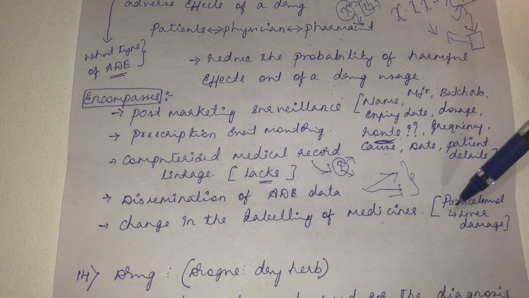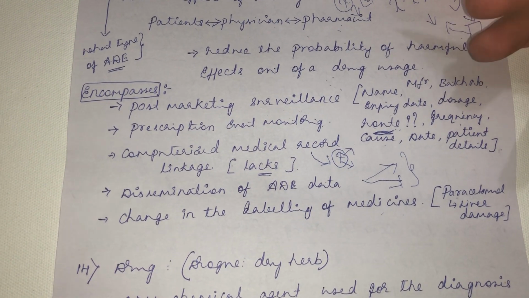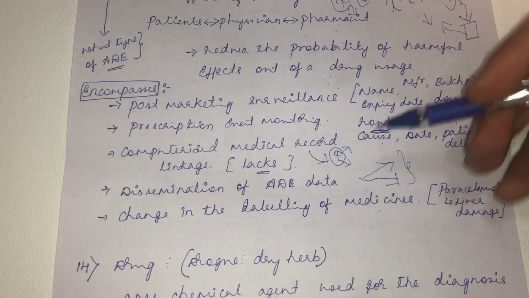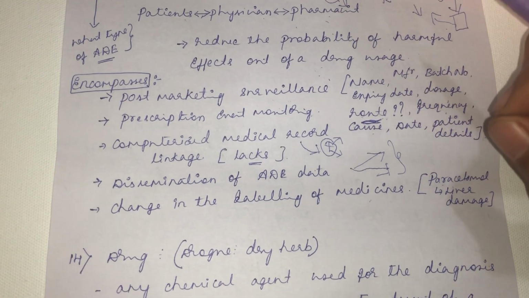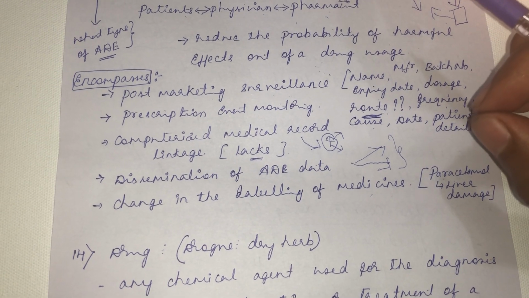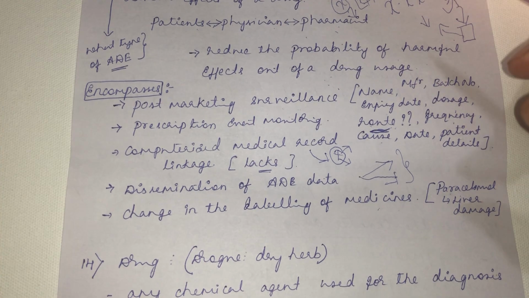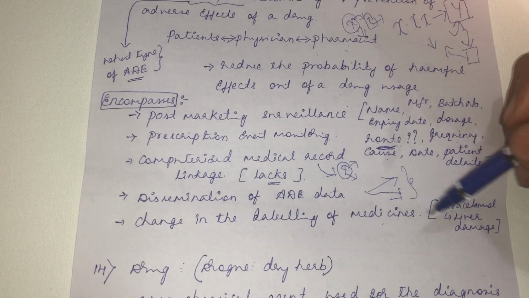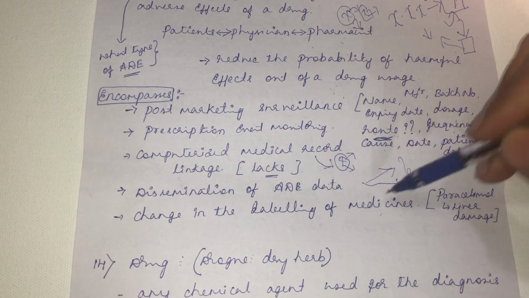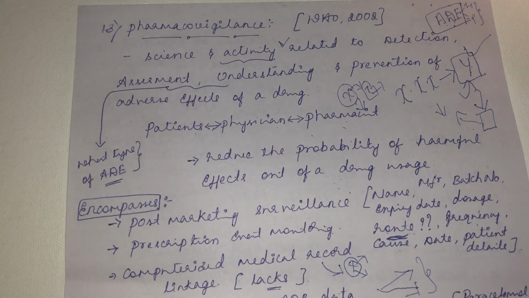See, paracetamol. When they started finding that paracetamol can cause liver damage, afterwards, if you see any Dolo 650 tablet, there is an indication: overdosage or regular usage of paracetamol will lead to liver damage. So if it is not a serious thing, overdosage or long exposure to paracetamol leads to liver damage. So they change the labeling of the medicine. Those things come under pharmacovigilance.